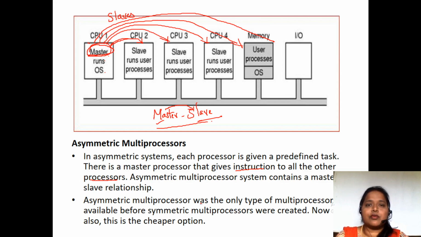The master has the highest authority compared with the slaves. The master controls the operating system and distributes different tasks to different processes. So every authority is in the hands of this master who is running the operating system. This is regarding the different types of multiprocessor systems, which are symmetric multiprocessor and asymmetric multiprocessor.